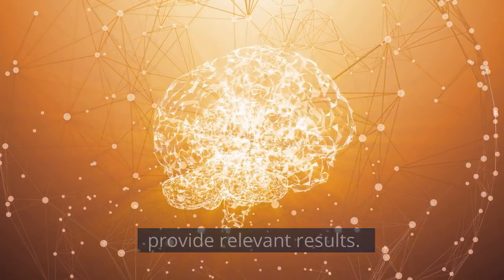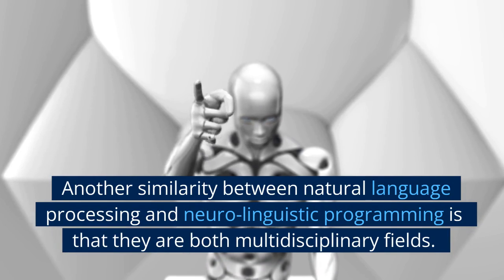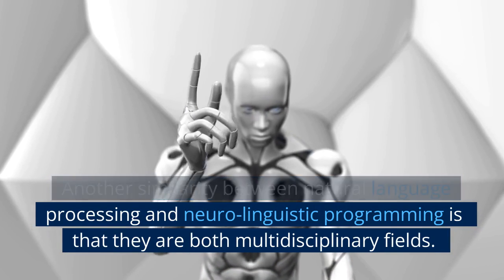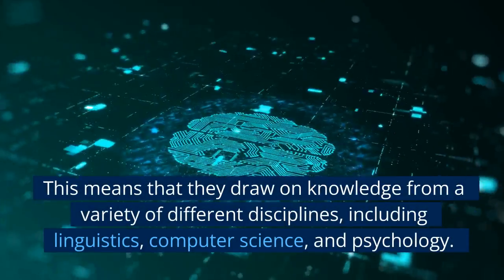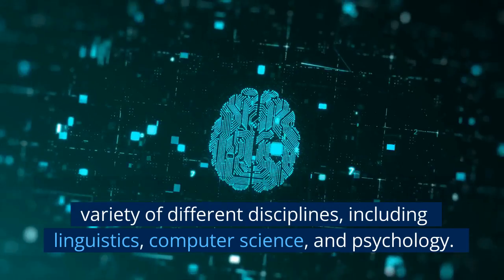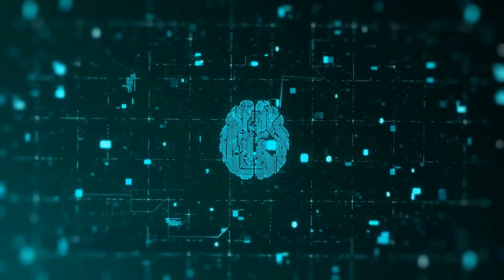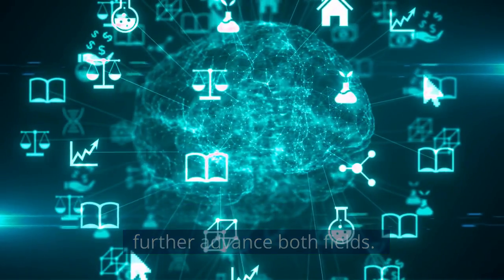Another similarity between natural language processing and neurolinguistic programming is that they are both multidisciplinary fields. This means that they draw on knowledge from a variety of different disciplines, including linguistics, computer science, and psychology. This cross-pollination of knowledge helps to further advance both fields.